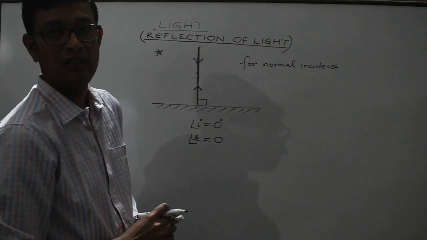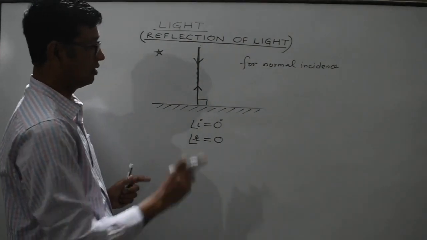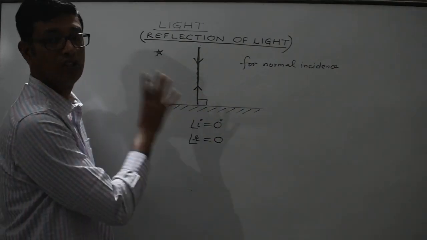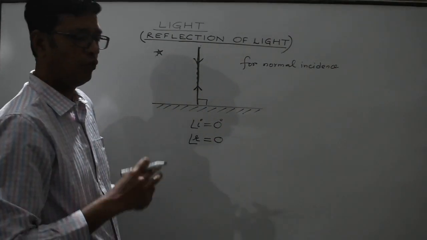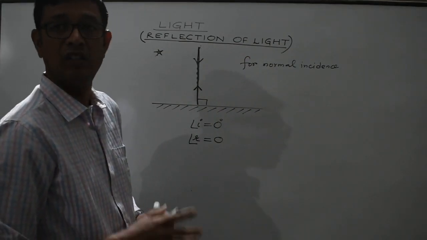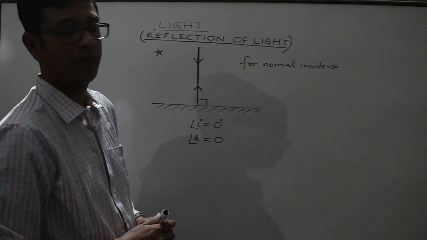That is valid. So remember, be cautious. It's not 90 degrees. The angle of incidence and angle of reflection are not 90 degrees, it is 0 degrees over here. So wherever reflection takes place at a point on a surface, the laws of reflection must be valid.